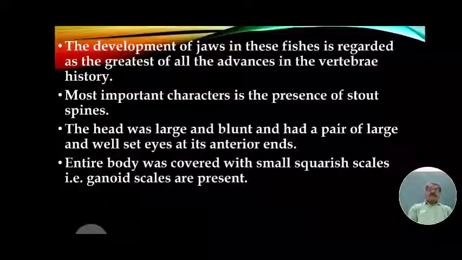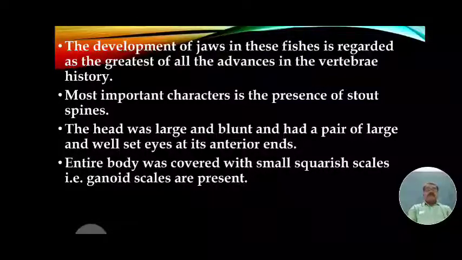Another important character, the most important character, is the presence of stout spines. Earlier we saw that acantha is a Greek word meaning spines. On the body, hard, stout spines are present, and they are used as weapon-like structures whenever there is need.